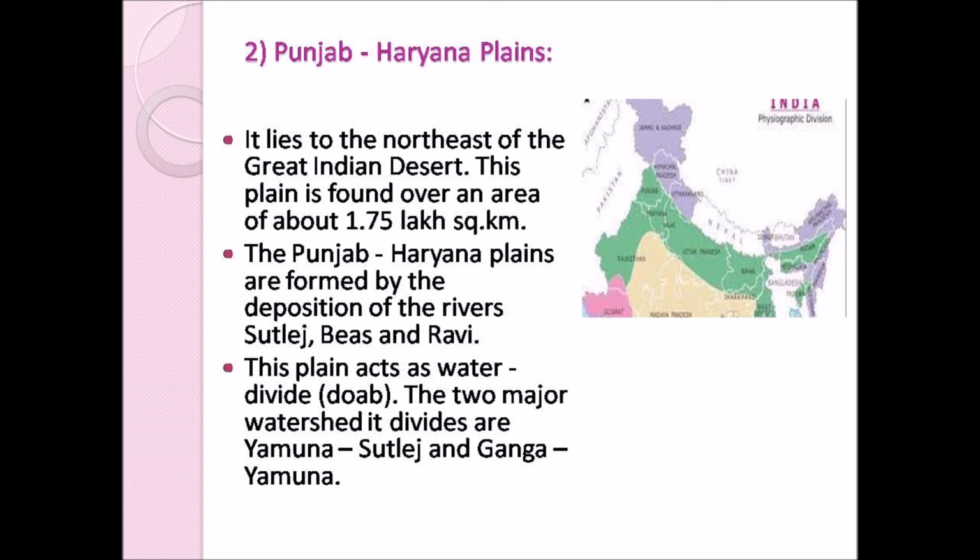This Punjab Haryana plains acts as a water divide. What is meant by water divide? Upland of this plain. Upland means an elevated feature of this plain acts as a water divide. That is, this upland divides two river systems. Okay, now let us see what are the river systems it divides. It divides two major rivers. They are Yamuna and Sutlej, and it also divides Ganga and Yamuna.